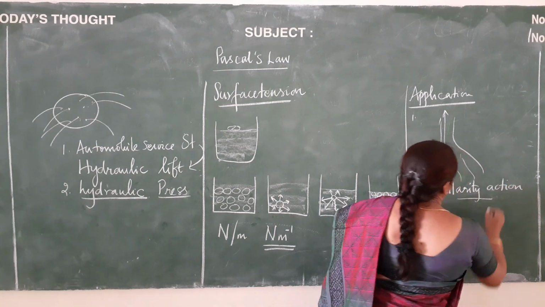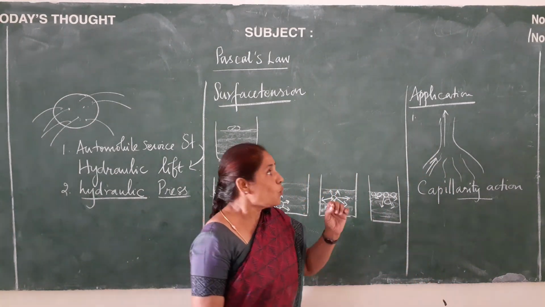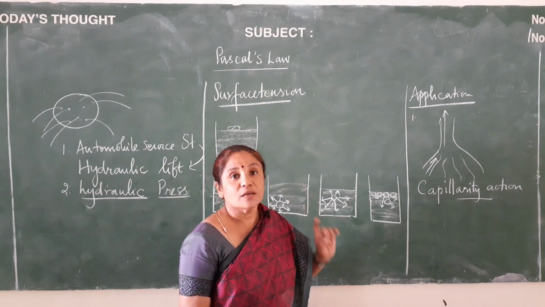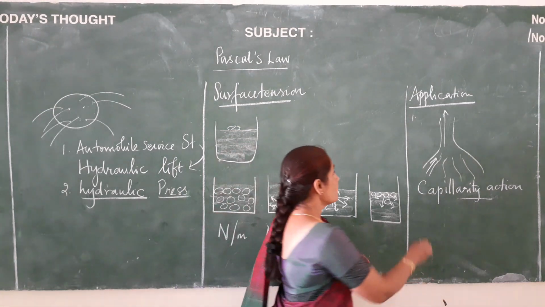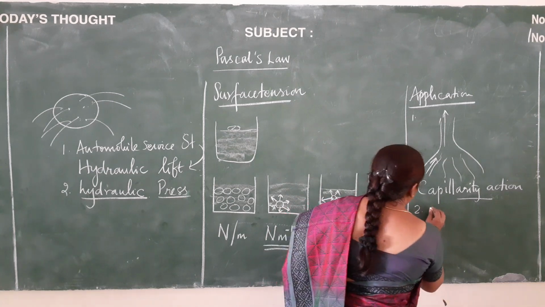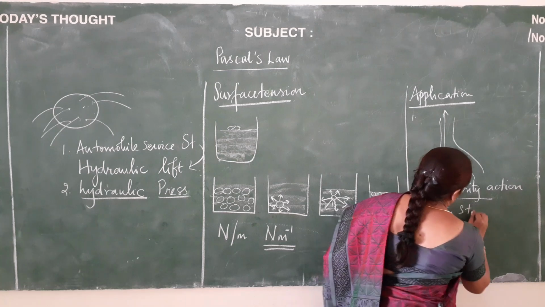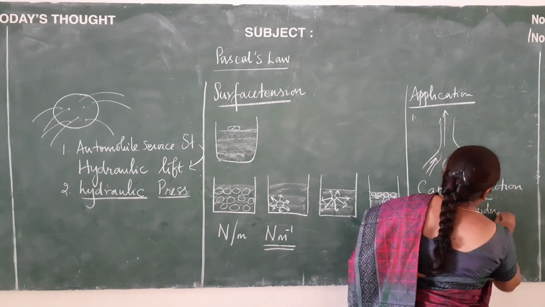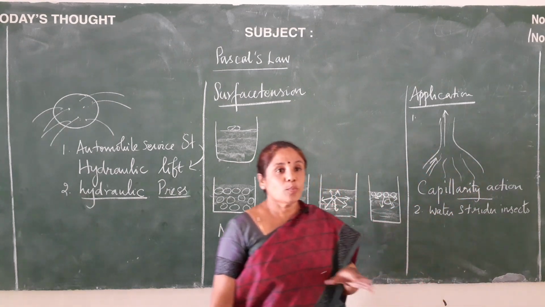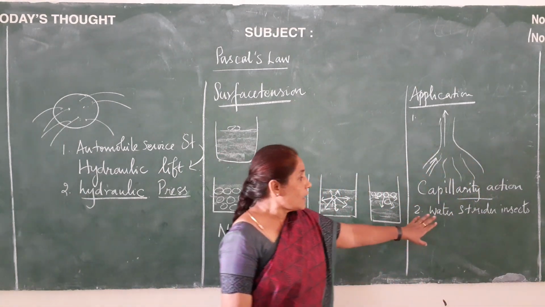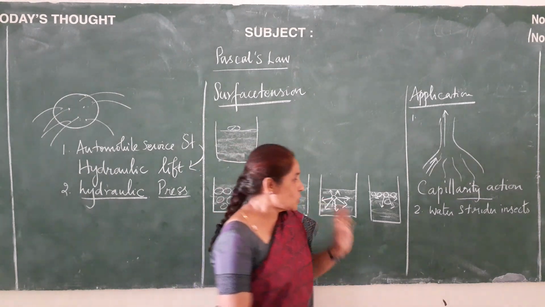This capillarity action is involved here, and this capillarity action is caused only because of surface tension. So we know that surface tension plays a very important role here. And again, have you seen water strider insects? These insects will be floating at the top of the surface of the water, and they are able to stay on the surface of the water only because of surface tension.